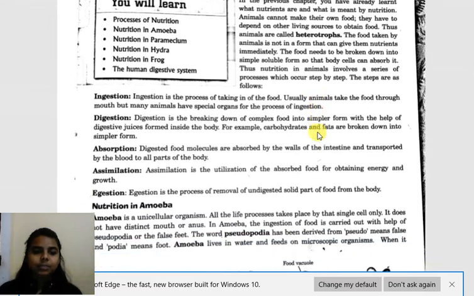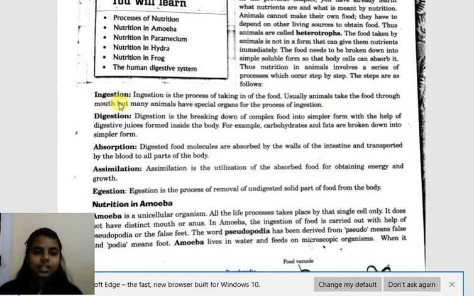The first step is ingestion, the process of taking in food. Ingestion is the first step of nutrition in animals. Animals take food through the mouth, but many animals have special organs for ingestion, such as amoeba, which has pseudopodia.